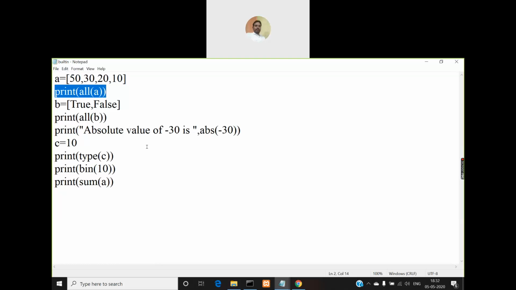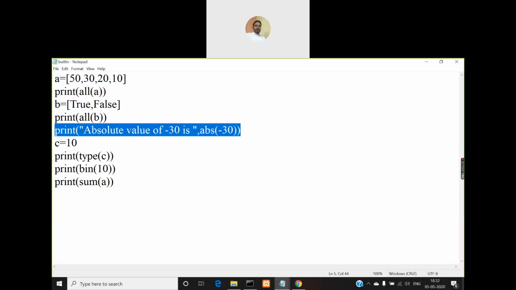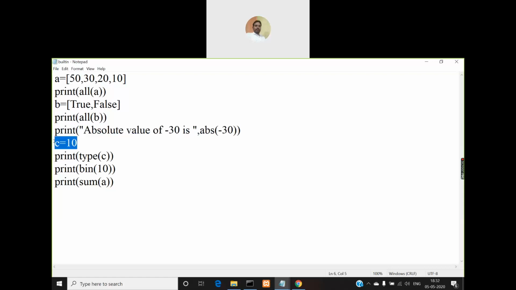Okay, and look at B. B is also a list containing two values, True comma False, which are of the boolean data type, and then I'm printing all of B, right? And look at the next statement, print absolute value of minus 30 is abs of minus 30, and a variable C is created with its value as 10, and we have used this type function already.